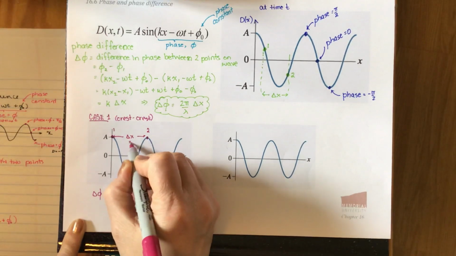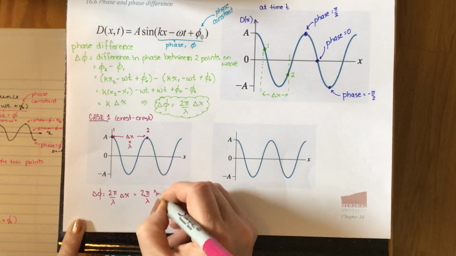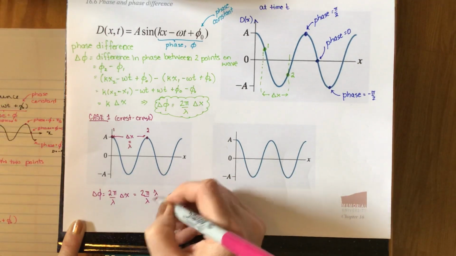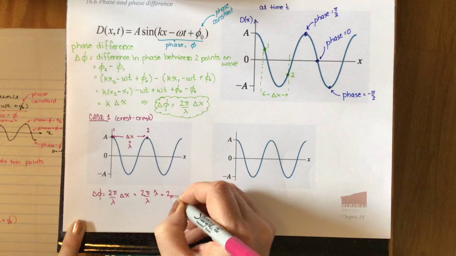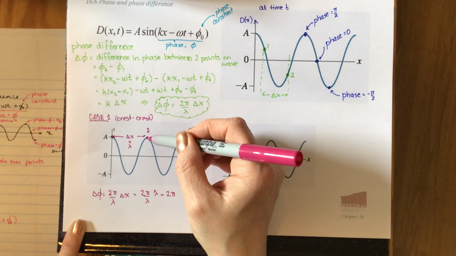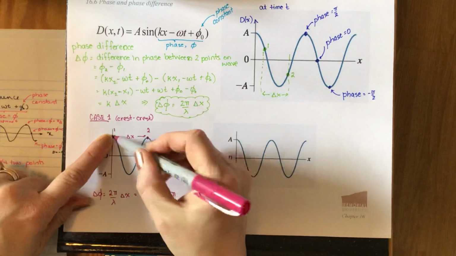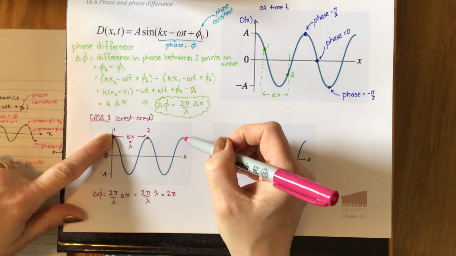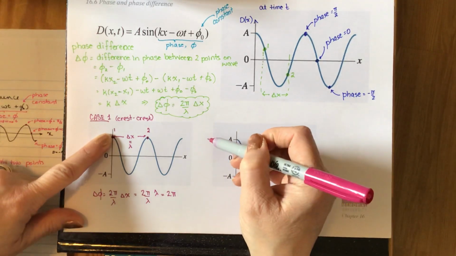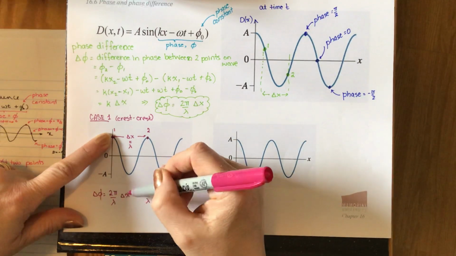Distance from crest to crest is a wavelength. So we've got 2 pi over lambda times lambda, and this would be true had we picked trough to trough as well. 2 pi over lambda times lambda leaves us with 2 pi. So now the extension is, what if I hadn't picked point 2 as this one? What if I'd picked point 2 as this one? So if I went from this crest to this crest, now my delta x would be 2 lambda. So if I put in 2 lambda here, I'd get 4 pi. Then what if I went to the next crest? I'd have 3 lambda. And then for my answer, 2 pi over lambda times 3 lambda, I would get 6 pi.